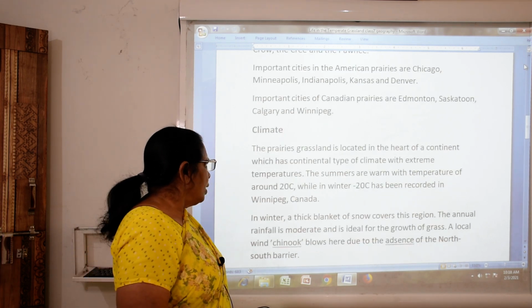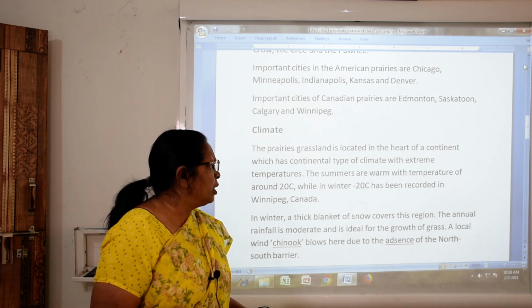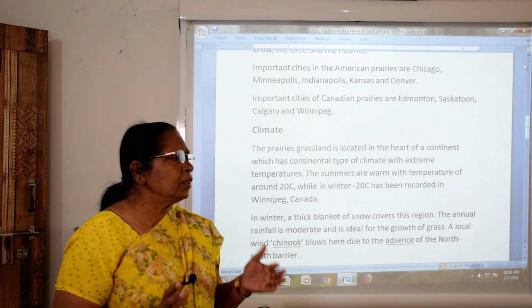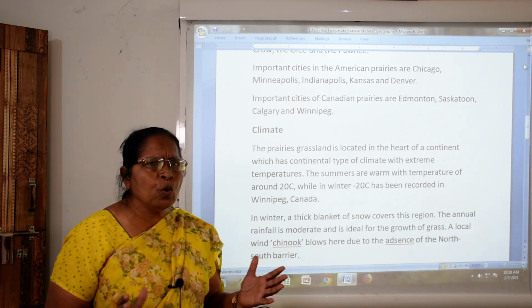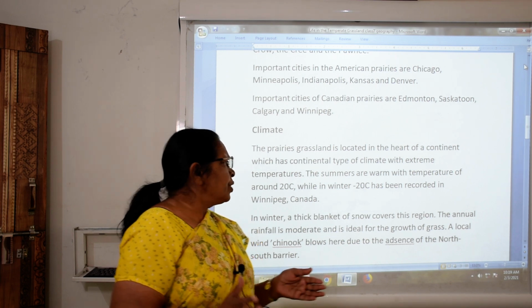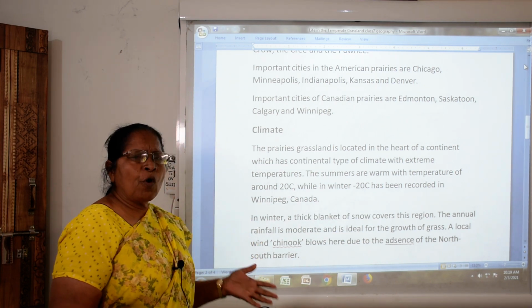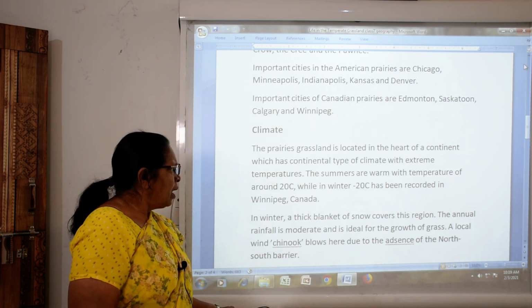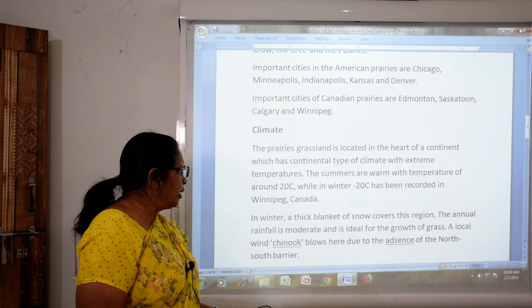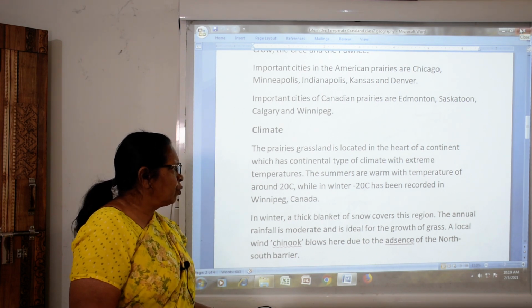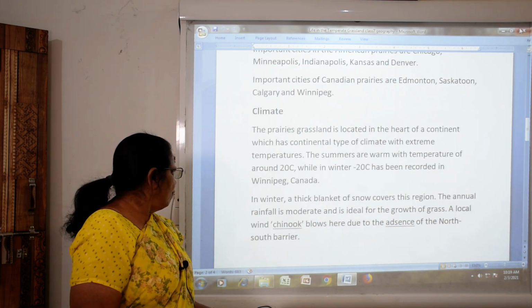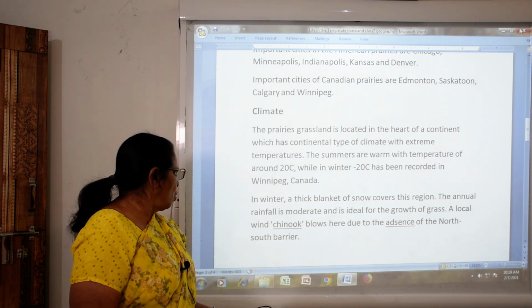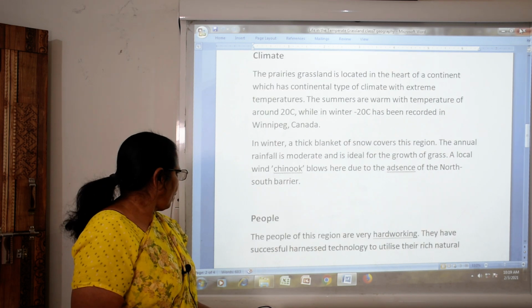In winter time, my dear students, a thick blanket of snow covers this region. The annual rainfall is moderate and ideal for the growth of grass. A local wind blows here due to the absence of a north-south barrier.